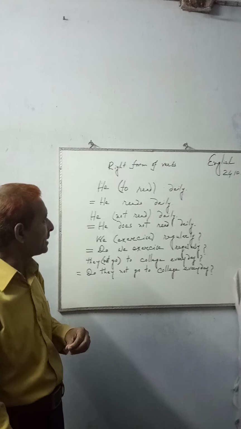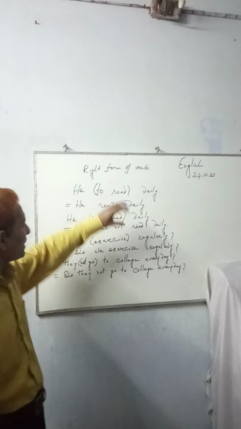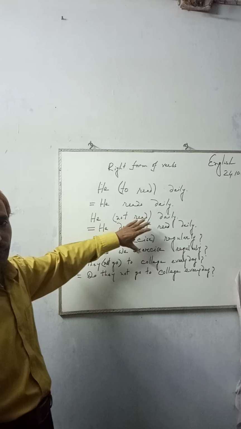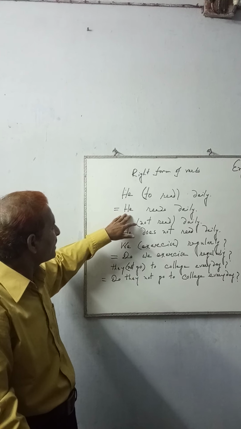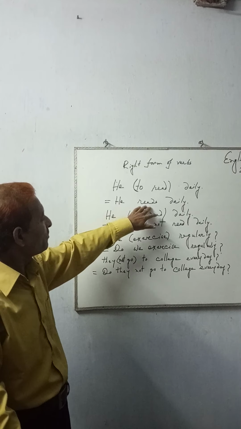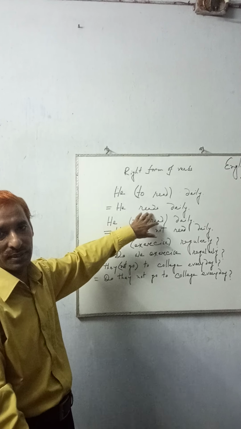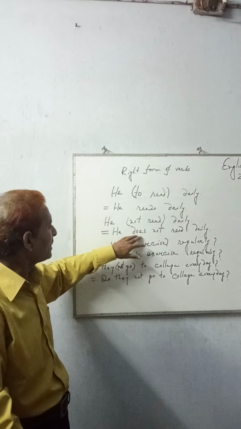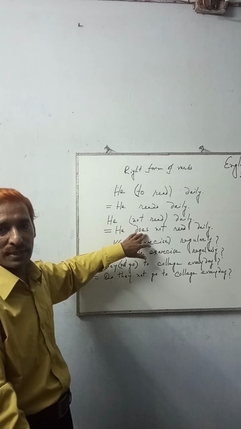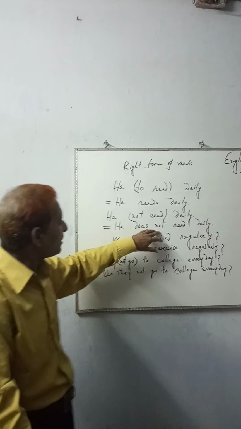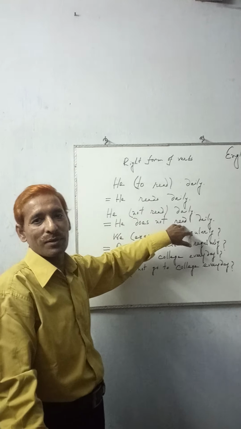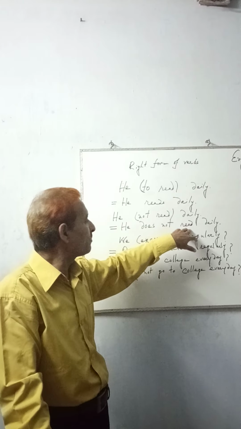Now you can see that there are different forms of verbs. In the first sentence, the base verb reads. In the second sentence, this is a negative sentence, and after do not, does not, the verb is also in present form.